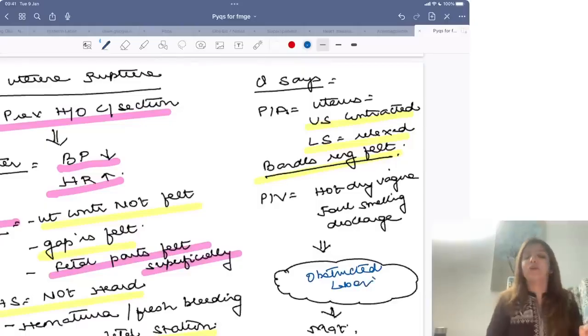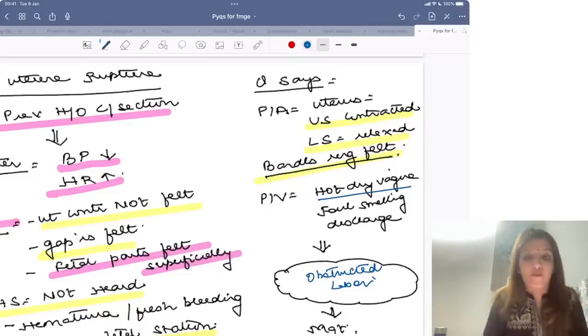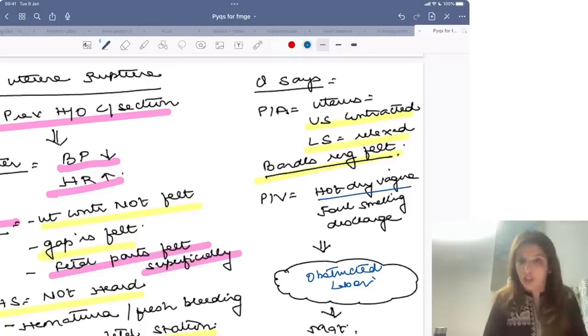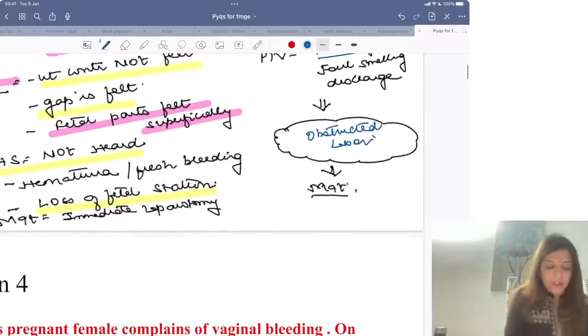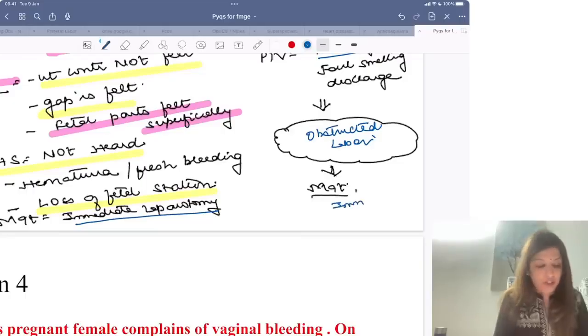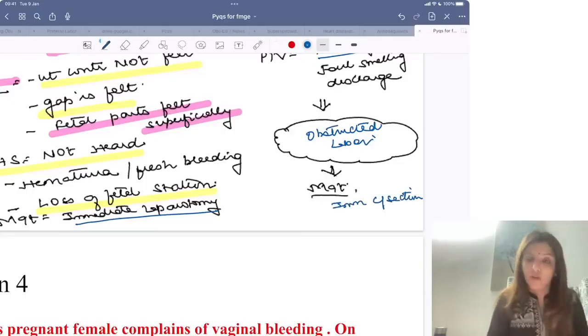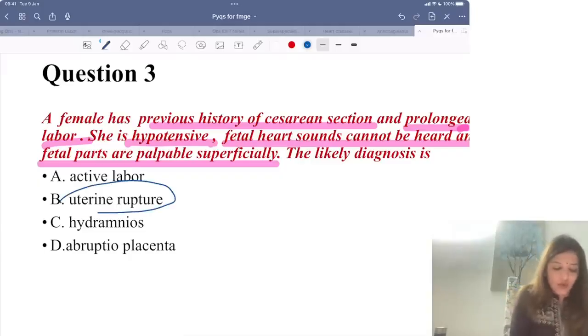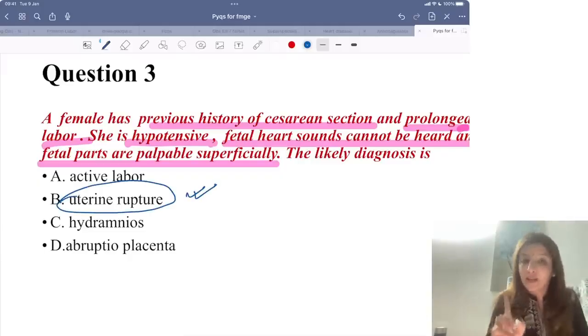तो obstructed labor अगर होगा तो question में Bandel's ring दिया होगा, क्वेश्चन में दिया होगा कि there is hot dry vagina and foul smelling discharge. यूट्राइन रप्चर के केस में दिया होगा fetal parts are felt superficially, on per vaginal examination there is loss of fetal station, right? यूट्राइन रप्चर का मैनेजमेंट है कि इमीडिएट लेप्रोटमी करो, ऑब्स्ट्रक्टेड लेबर का मैनेजमेंट है कि इमीडिएट सिजेरियन सेक्शन करो. क्लियर टू ऑल ऑफ यू? यस. सो यहां पे क्योंकि दिया है fetal heart sounds are not heard and fetal parts are palpable superficially, it means it's a case of uterine rupture. Clear to all of you?